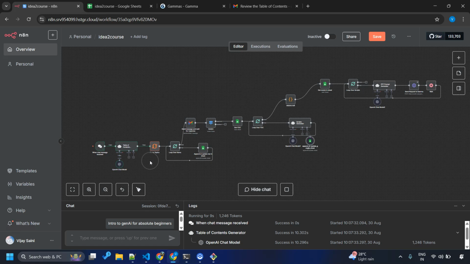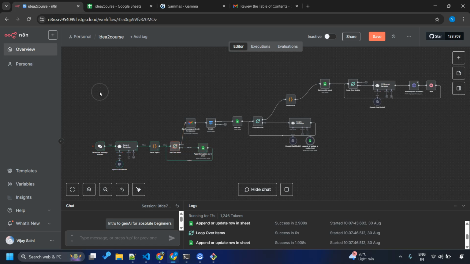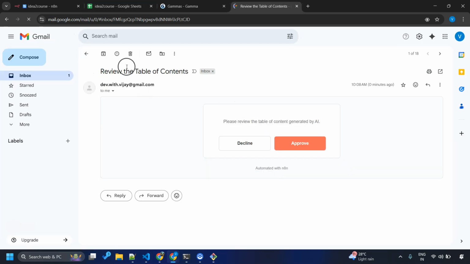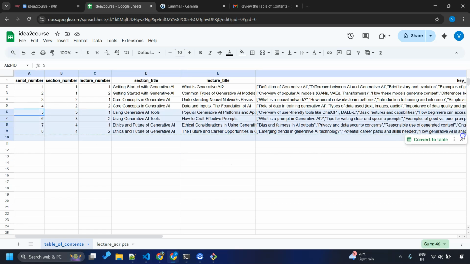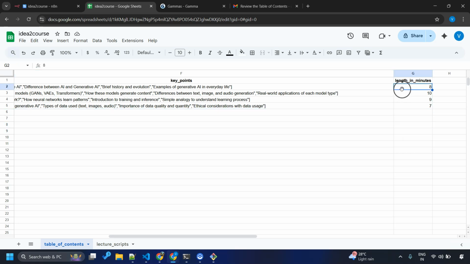Okay, so it is trying to create the table of contents, parse the topics, and now adding those topics to our table of contents. It has sent an email to us and is waiting for our review. Before reviewing this content, I want to do something. I do not want too many lectures. Let's say I just want to keep 5 lectures, for 4 lectures length only, because it's for absolute beginners. So there is power in my hands to accept or reject it.